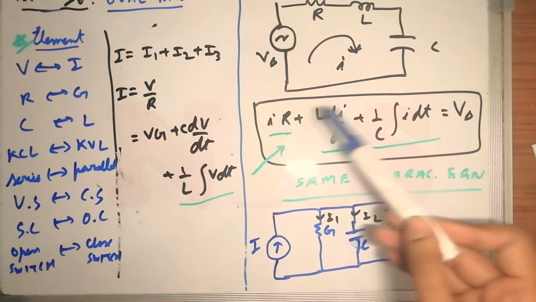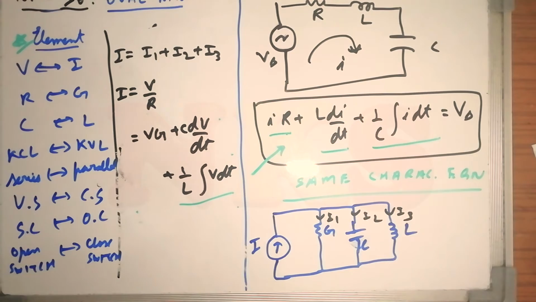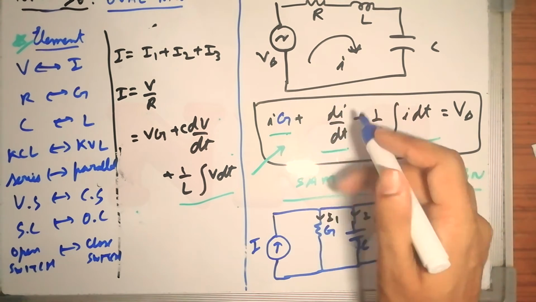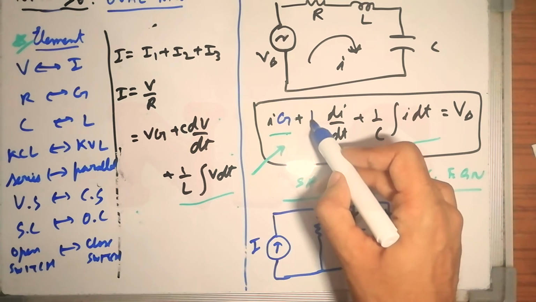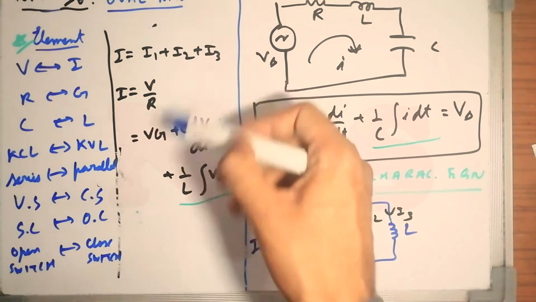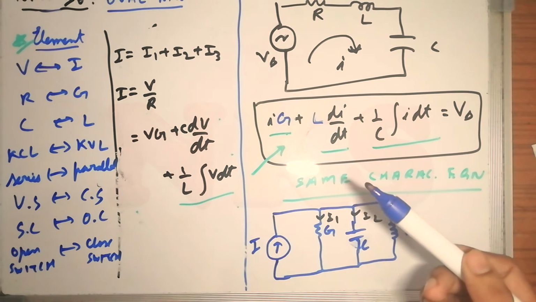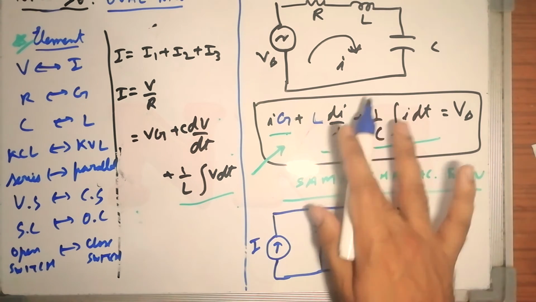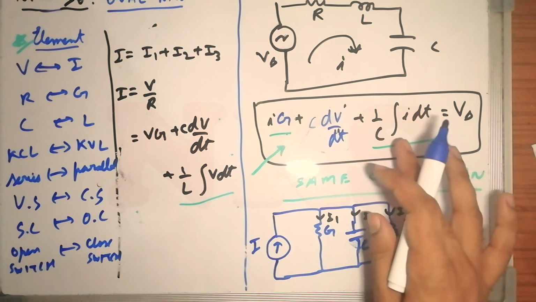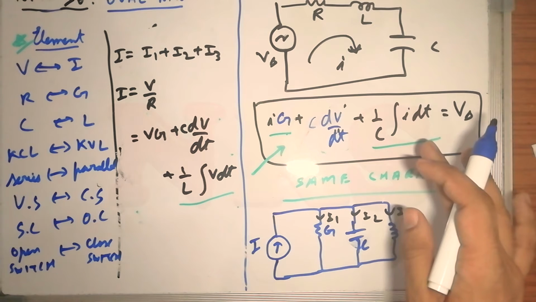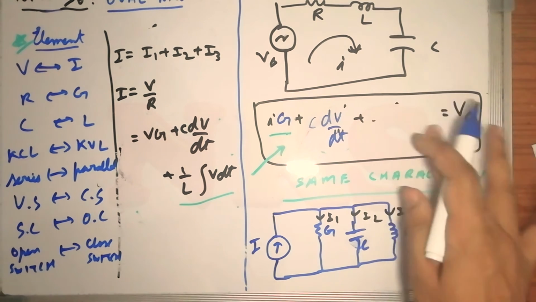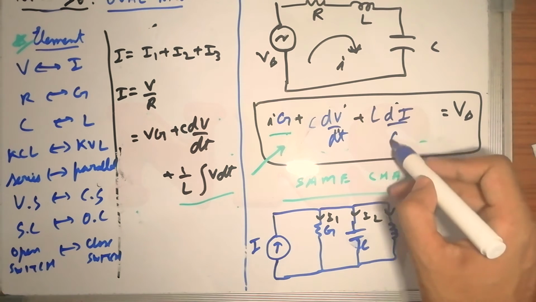If in this equation I directly replace the elements by their dual, say you replace IR with VG, L di by dt will be replaced by C dV by dt, and 1 by C integral I dt will be replaced by 1 by L integral V dt. That is why I have written those equations.